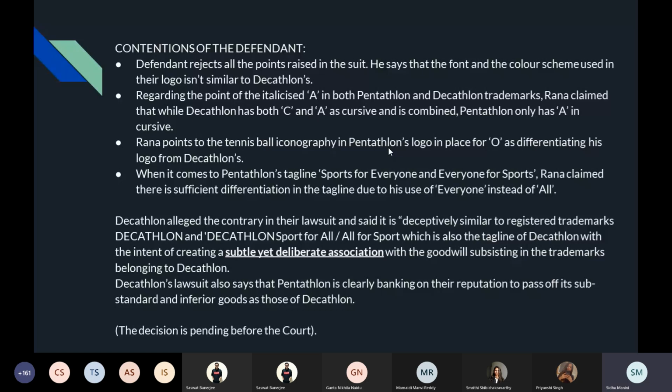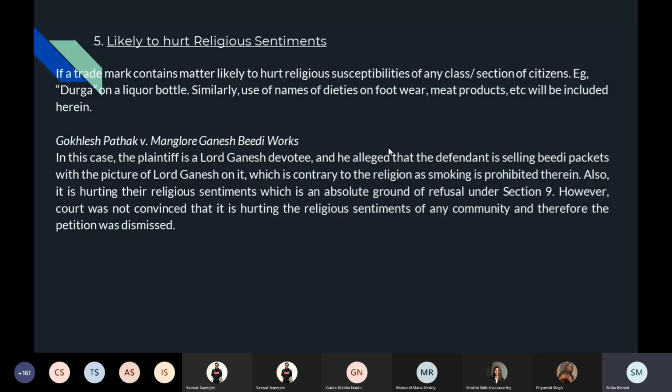The fifth ground was likely to hurt religious sentiments. If a trademark contains matter likely to hurt religious sentiments or susceptibilities of any class or section of citizens, for example, Durga on a liquor bottle. Similarly, the use of names of deities on footwear, meat products, etc., will be included herein.